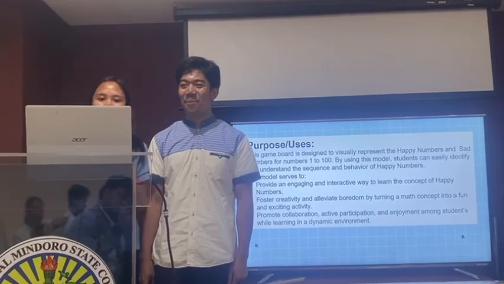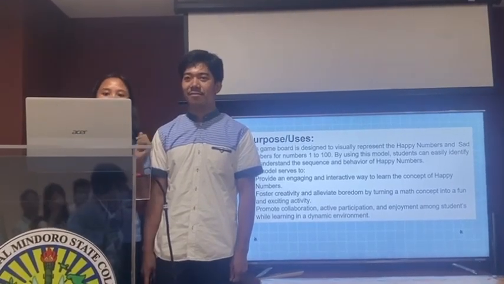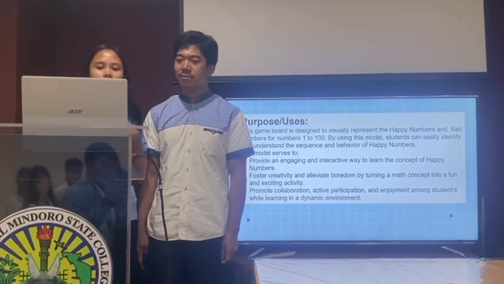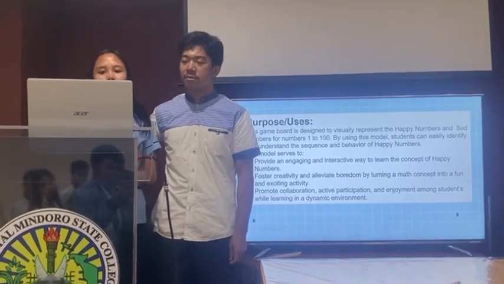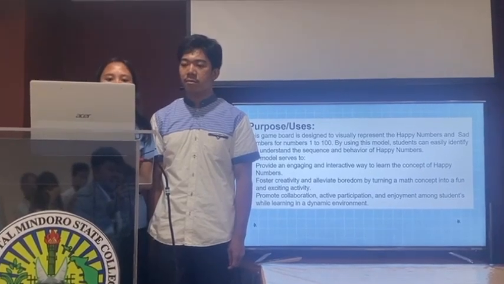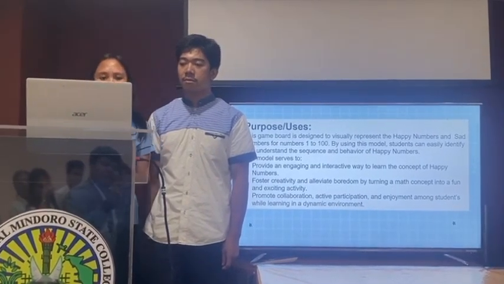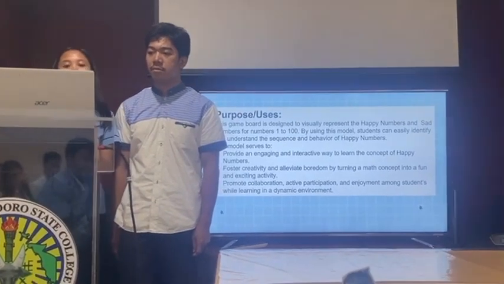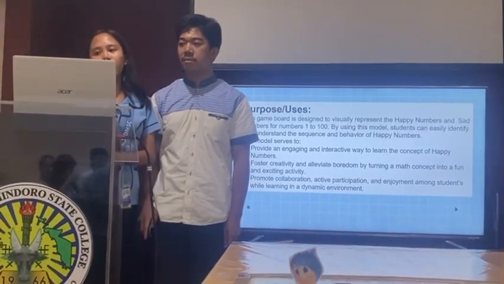So the model serves to provide an engaging and interactive way of learning the concept of happy numbers. Second, foster creativity and alleviate boredom by turning a math concept into a fun and exciting activity. And the last, promote collaboration, active participation, and enjoyment among students while learning in an academic environment.